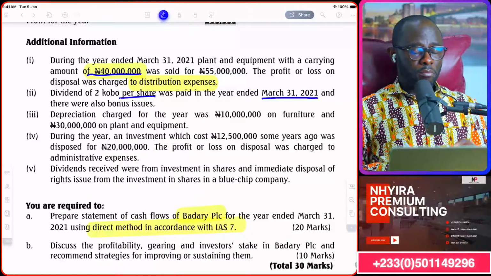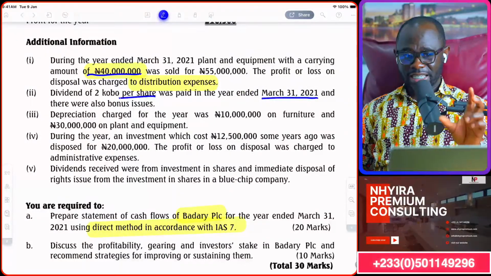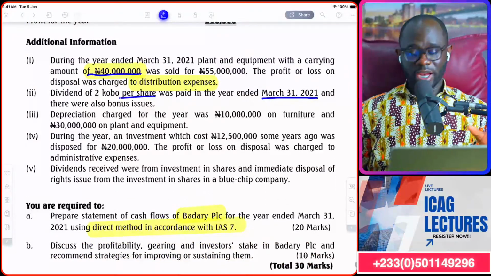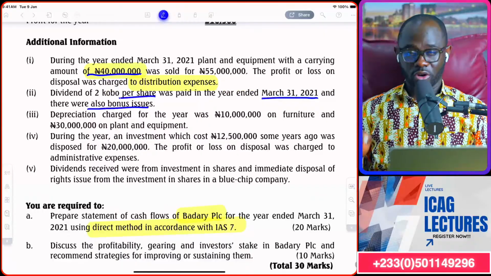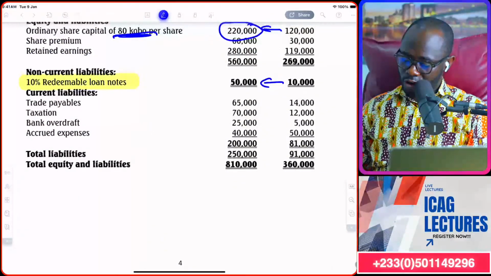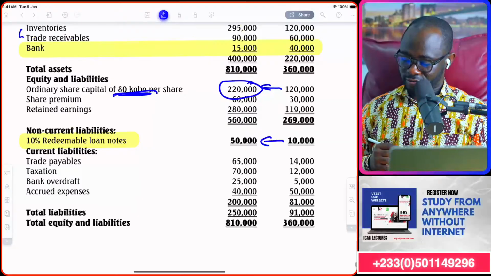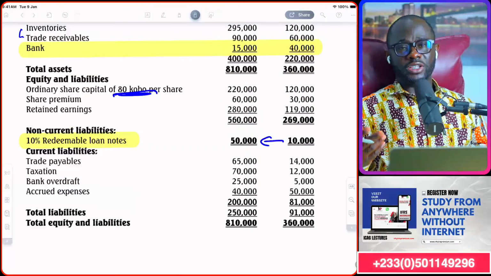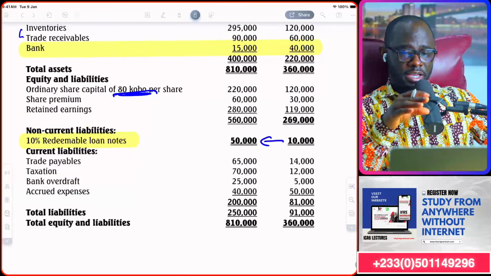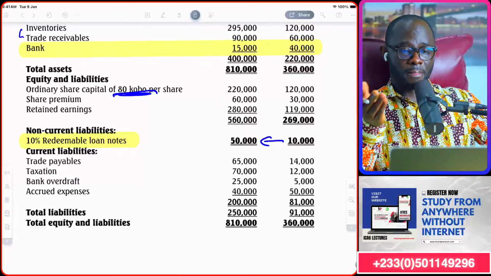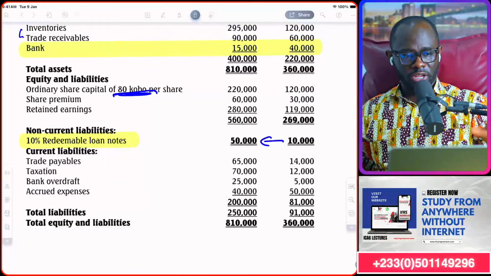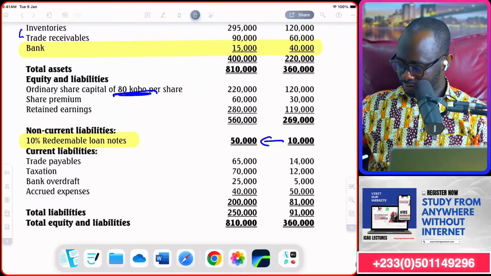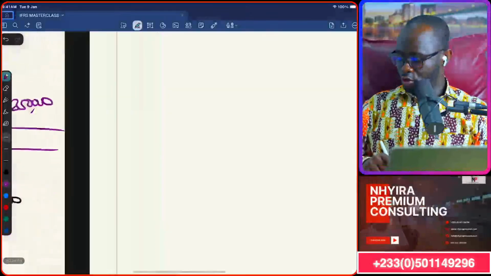Then they did a bonus issue. So you have to understand what the bonus issue was. If you go back up to the context of the question, you will realize that bonus issues are always made from reserves from the previous year. So let's do the calculation for the ordinary shares and find out what is happening there. So workings 4.